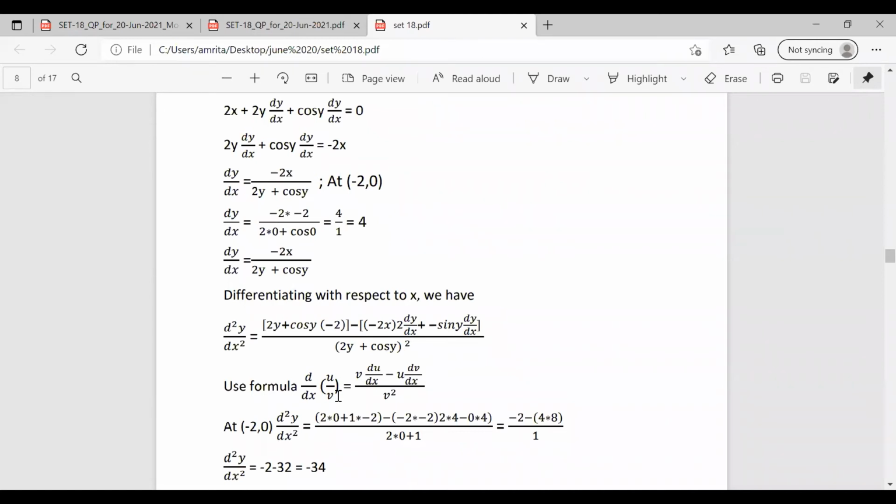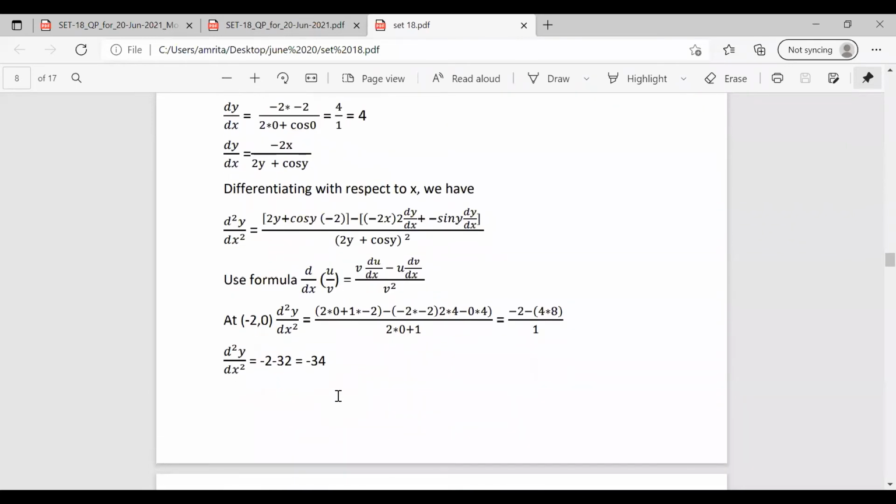Now substituting the value of x and y, x equal to minus 2 and y equal to 0. We have 2 into 0 plus cos 0 is 1. So 1 into minus 2 minus 4 into 2 into dy by dx, we have already found the value as 4. So substituting that 4 in this equation, we have 2 into 4 minus sin 0 is 0, 0 into dy by dx is 4. So substituting for x and y, we have the value of d square y by dx square.